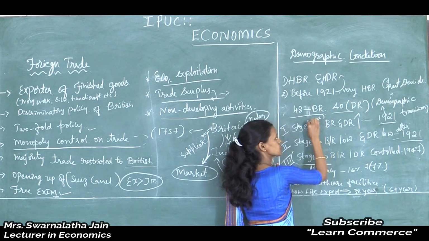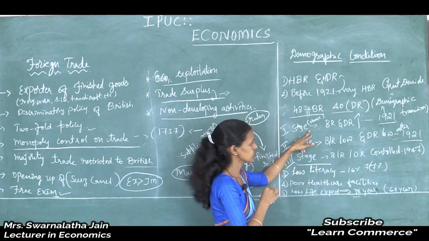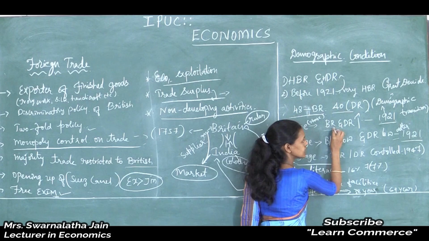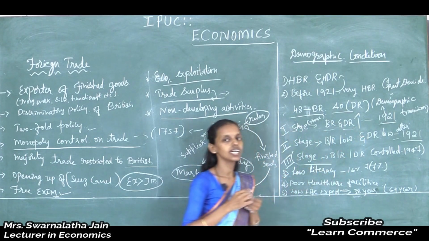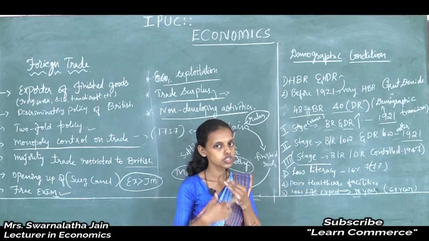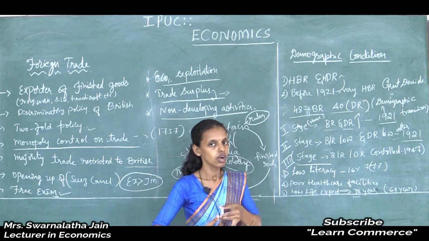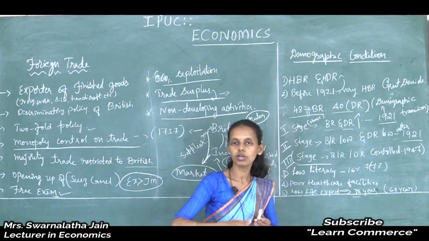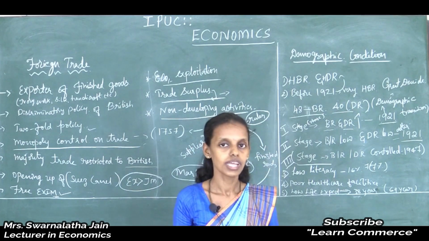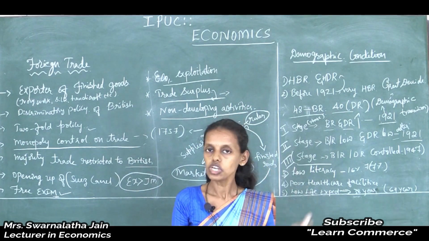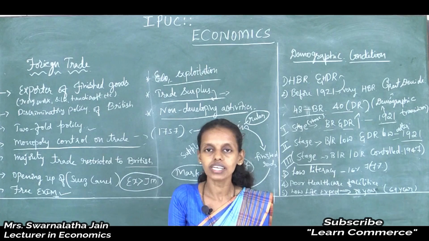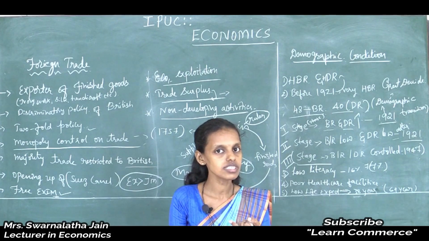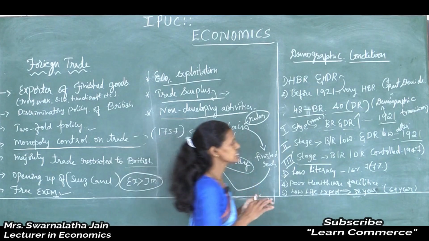First phase, or first stage you can say. During this time, 1921, birth rate and death rate both were high. Why were both birth rate and death rate high? The high birth rate is a problem, and the very high death rate is also a problem. Because of the lack of healthcare facilities, death rates were high. With no precautionary measures, the birth rate was high.